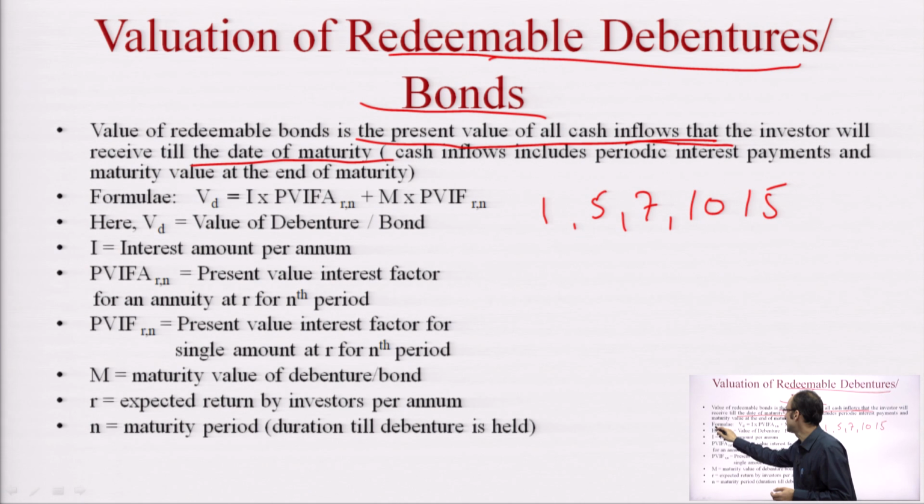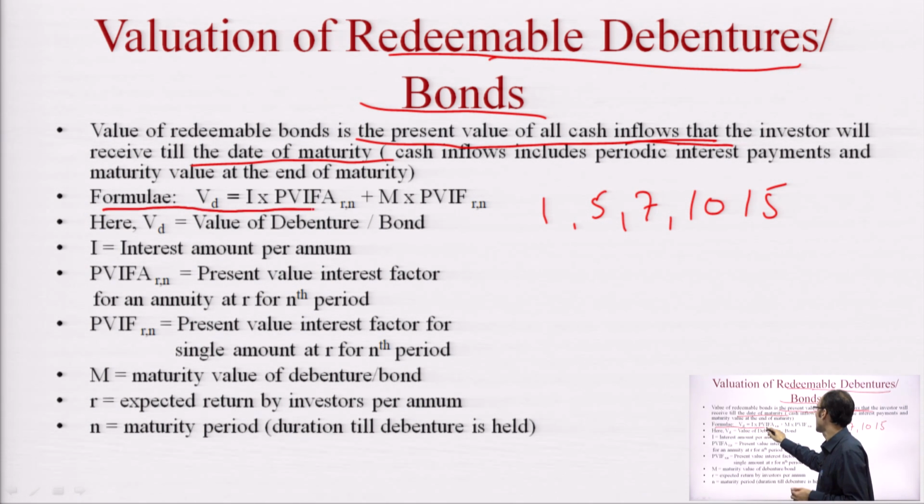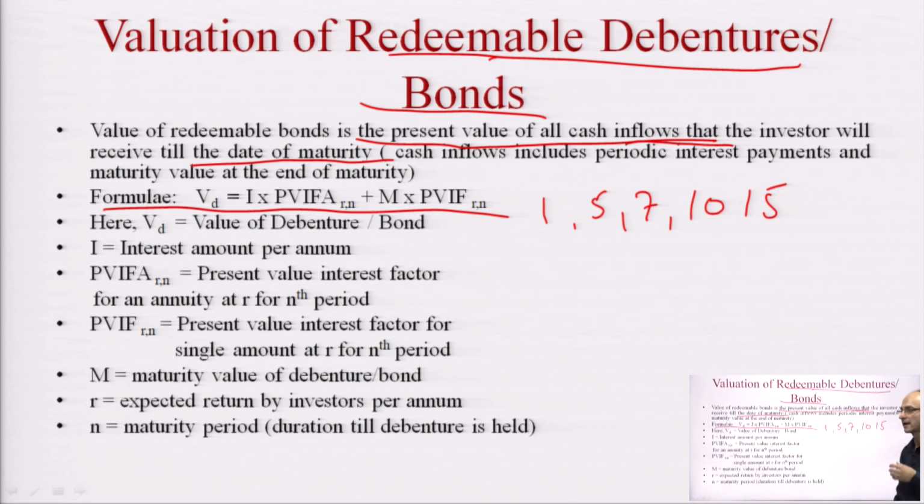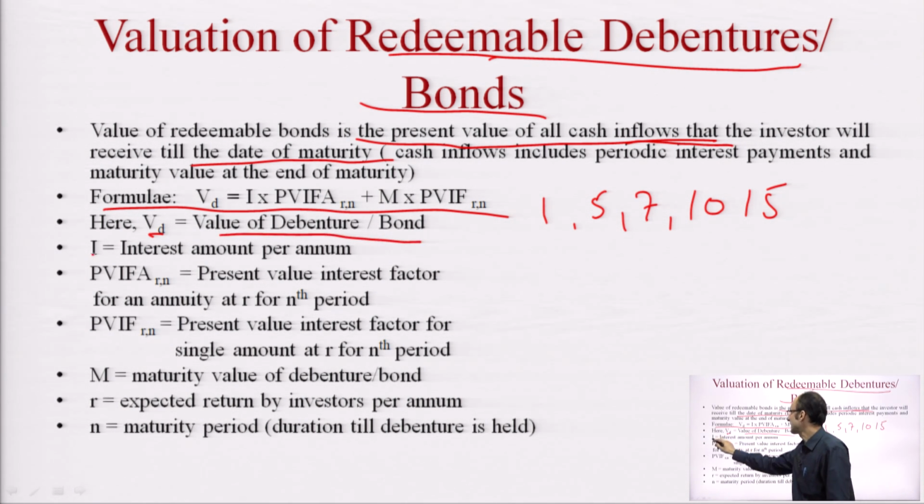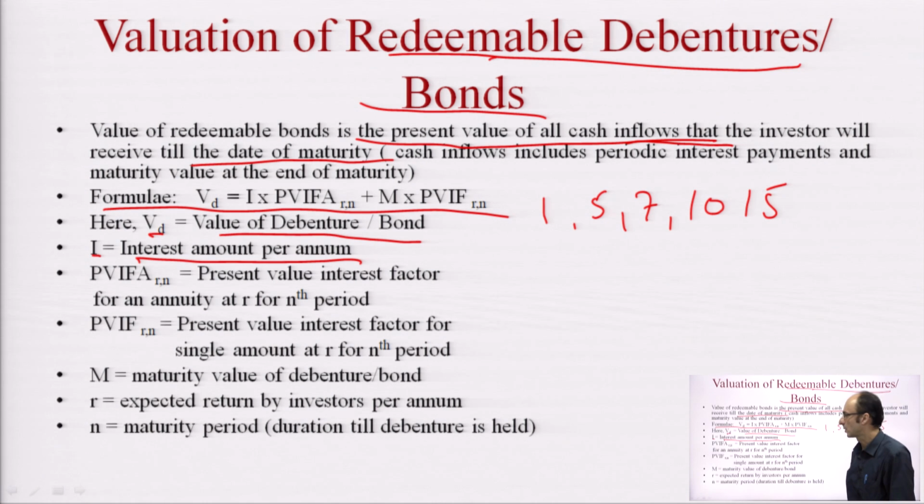Now, see, the simple formula for calculating the value of the bond is written here. We will be discussing the various variables that can be used for valuation of the bond. Here VD stands for value of debenture and bonds. I stands for interest amount per annum, the interest that is fixed and the bondholder gets annually.